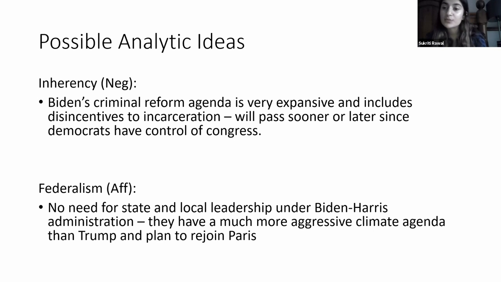Also, these are some possible analytic ideas that could be added into this reverse mass incarceration debate, or any debate related to federalism. For the second one, first, an inherency. Maybe you could argue that, hey, Biden is also trying to work on a bunch of criminal justice reforms. His is very expansive. So maybe it'll pass sooner or later because Democrats have control of Congress. So even though we might not necessarily have a card for that, we can just think about what Biden's plans are, what he plans to be doing,